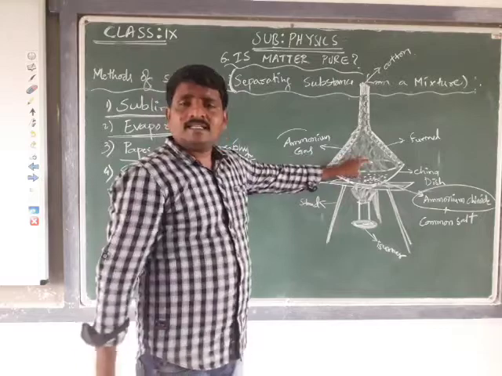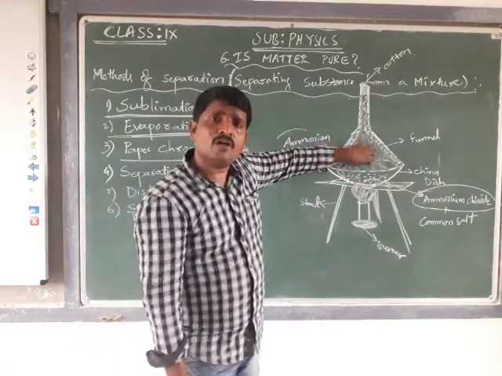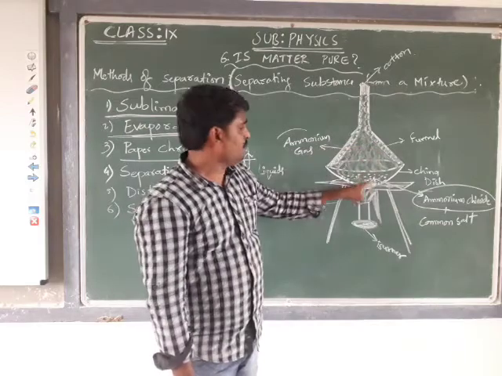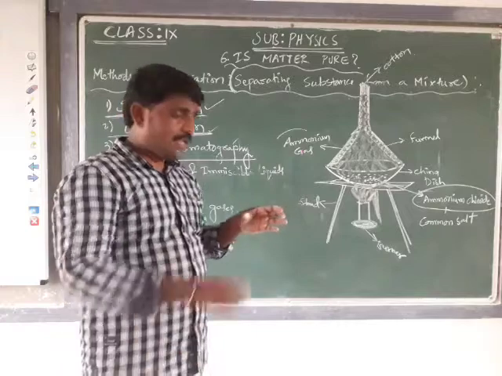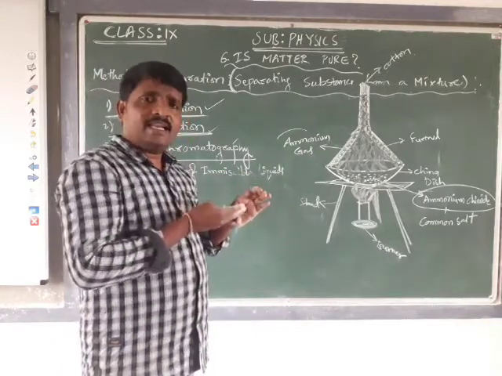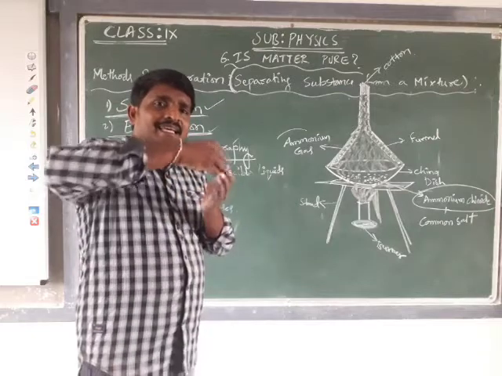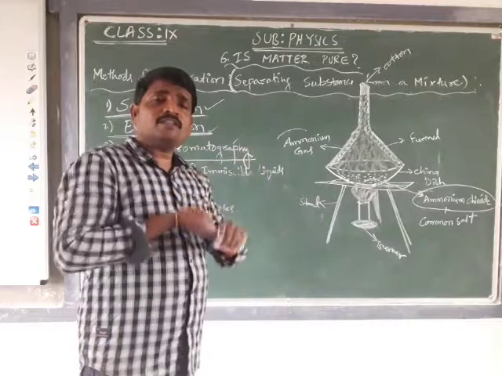Once we notice there is no liberation of gas from this china dish, we have to take out the china dish and glass funnel. If you observe the internal walls of the funnel, we notice a white color layer formed on them.